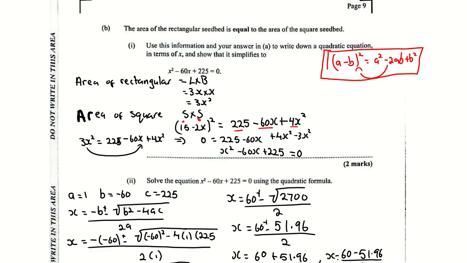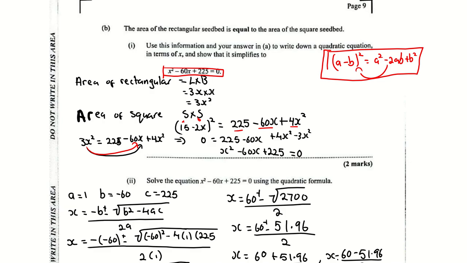Right? So, because they tell you to show that it is this, yeah? When I say 3x is equal to this, I want it to be equal to 0, so I'm going to carry this across. If I carry across plus 3x squared, it's going to turn to minus 3x squared. Right, so 4x minus 3x is x. Then we have minus 60 plus 225 is equal to 0, and that is how you would do part B1.